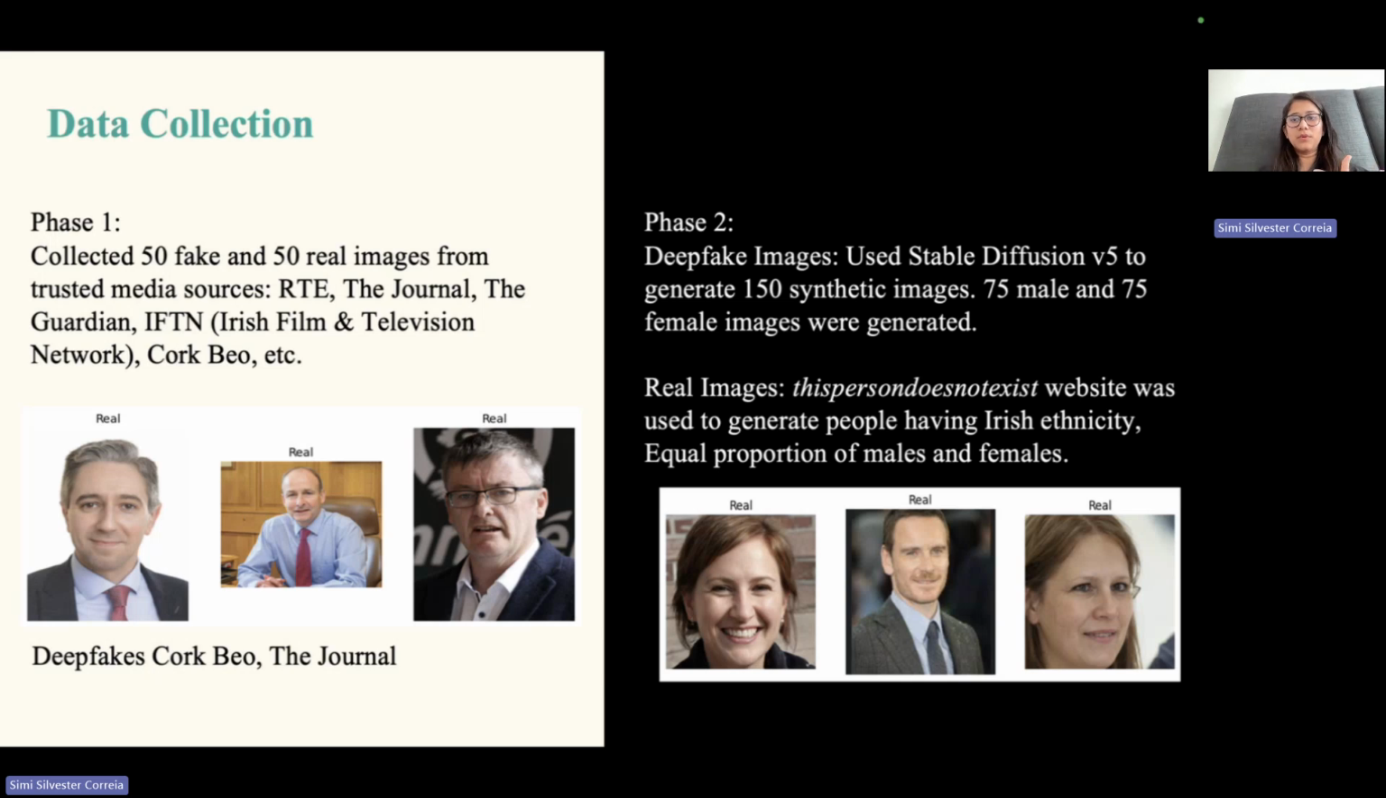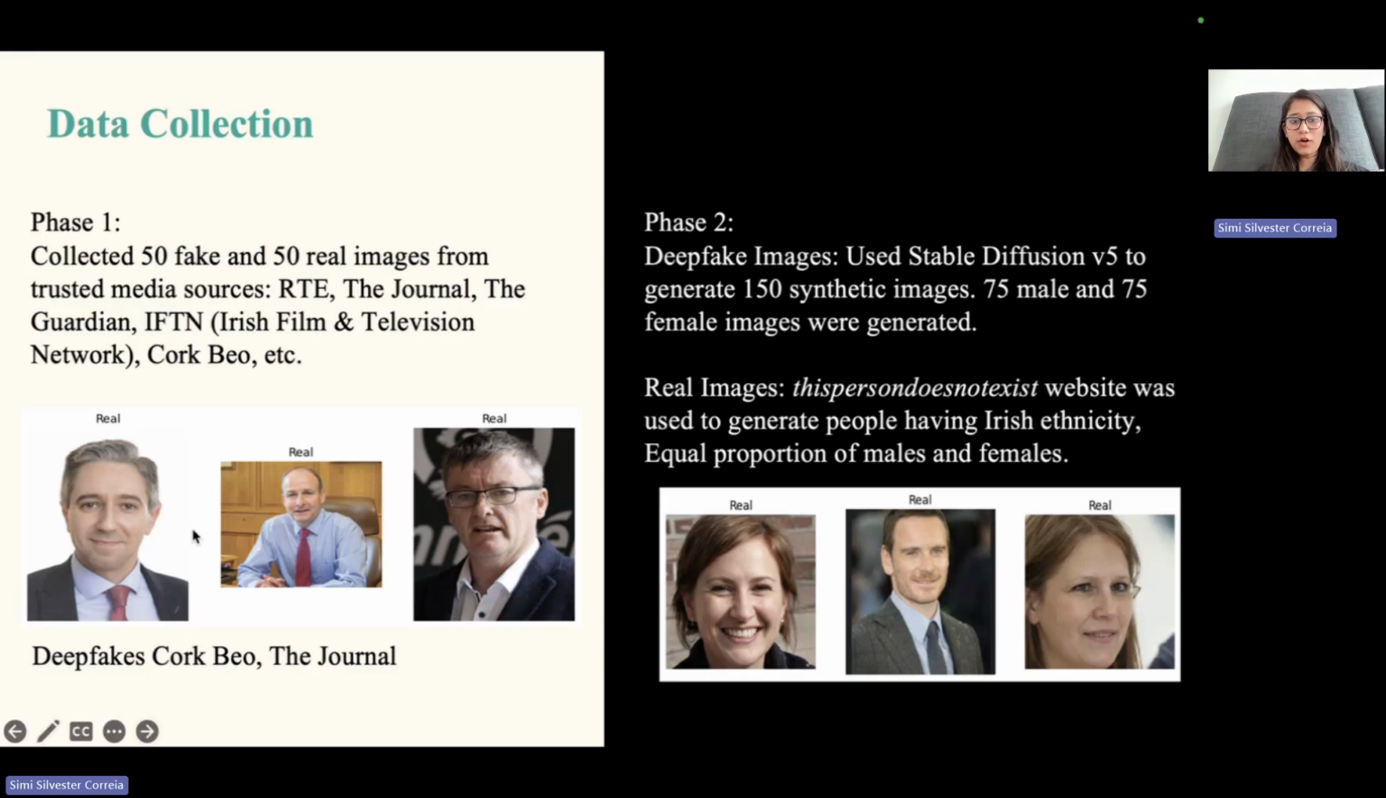Here I tried to keep equal proportion of males and females by writing the scripts accordingly. And for real images, I use the This Person Does Not Exist website. What this website does is it gives you how a particular person would look like. For example, I told it to generate images that had Irish ethnicity and equal proportions of male and female of so and so age group, and then it gave me that.